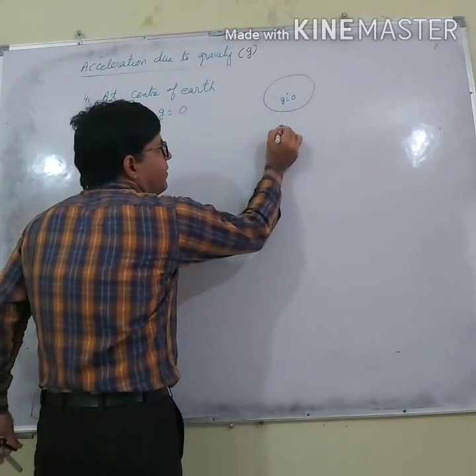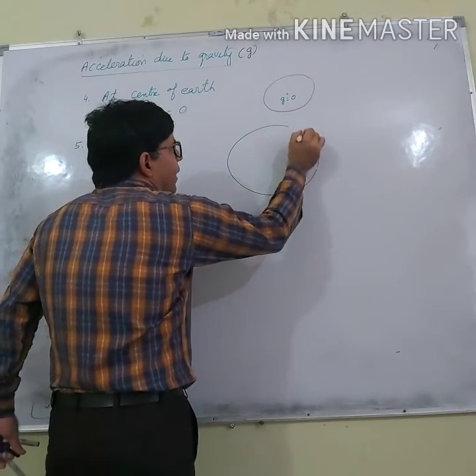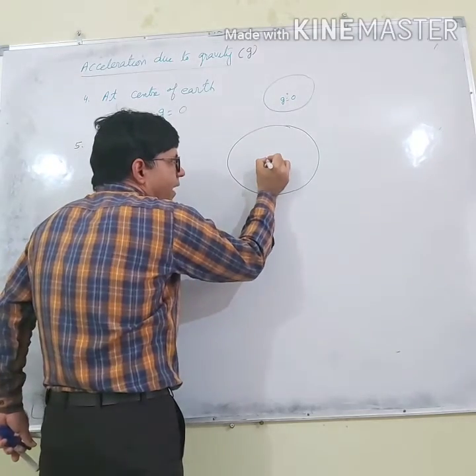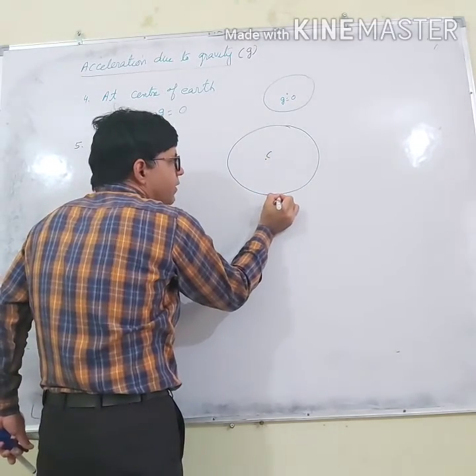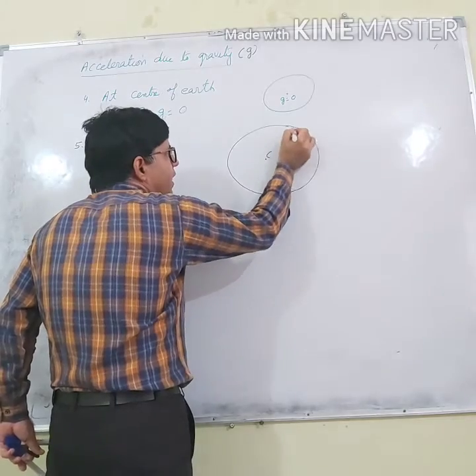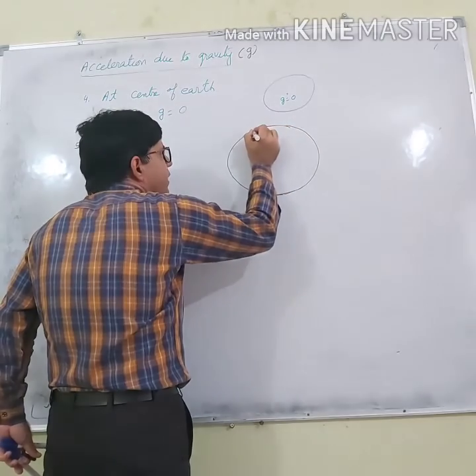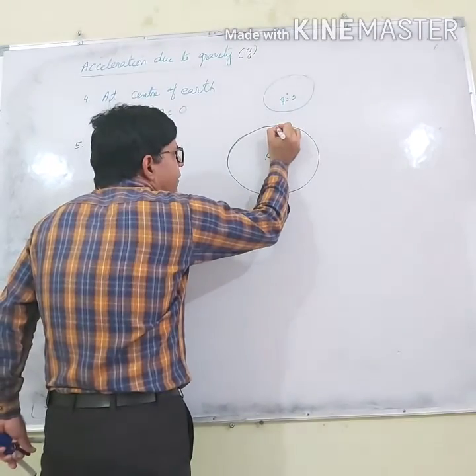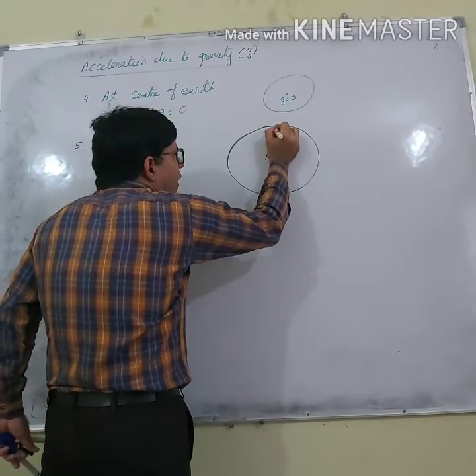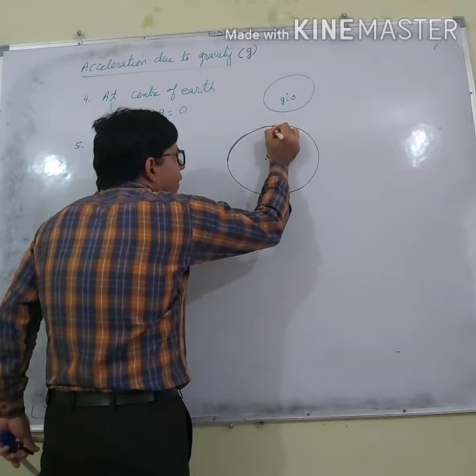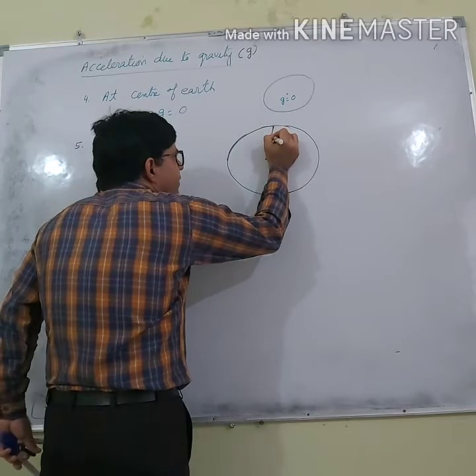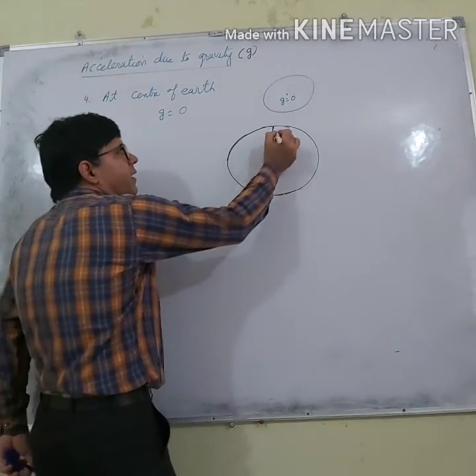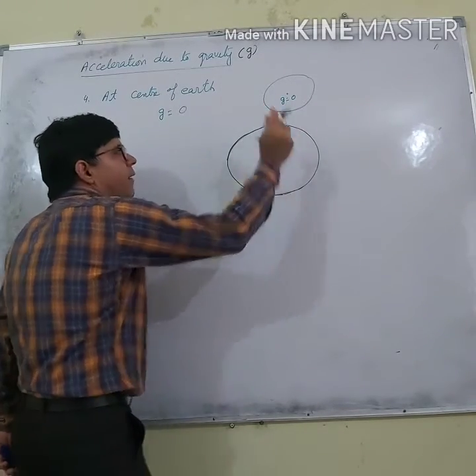Let us say this is the earth and this is the surface of the earth, and this is the center. This all is the surface of the earth. We lie on this earth surface, right? And if we go, let us say, if I consider this point at some depth d.